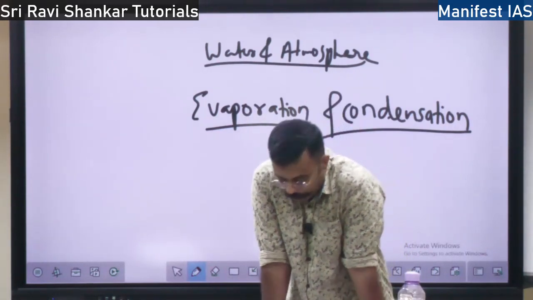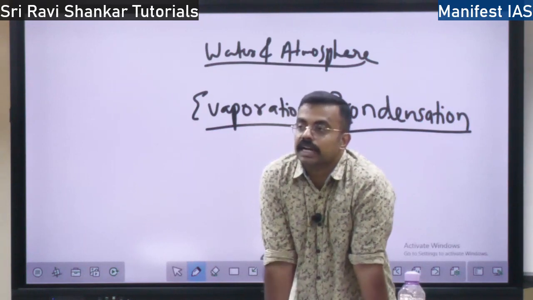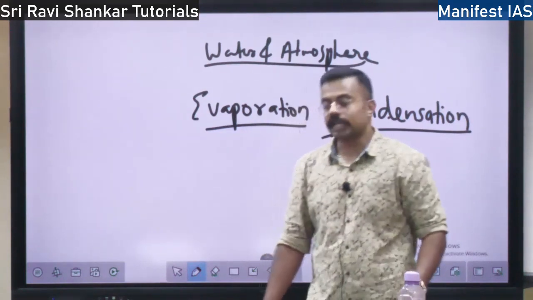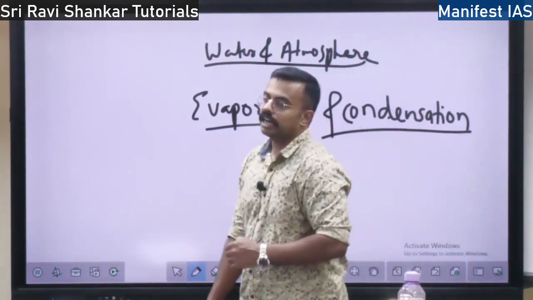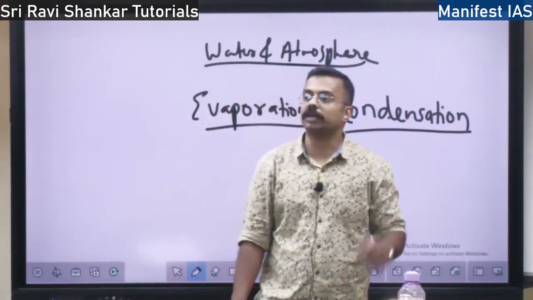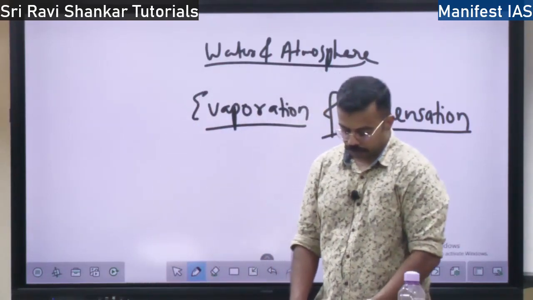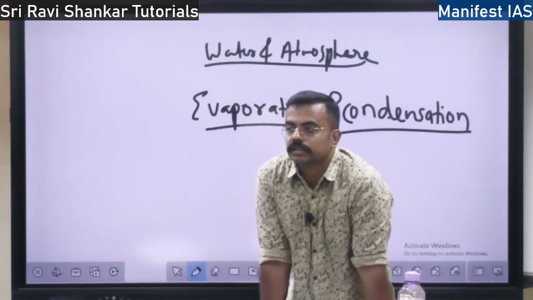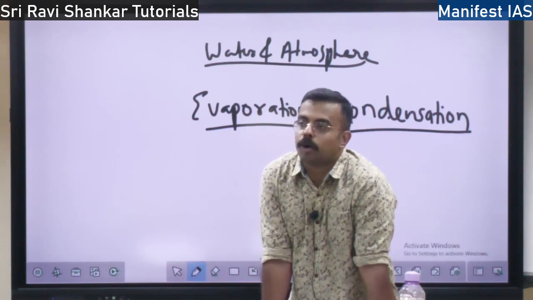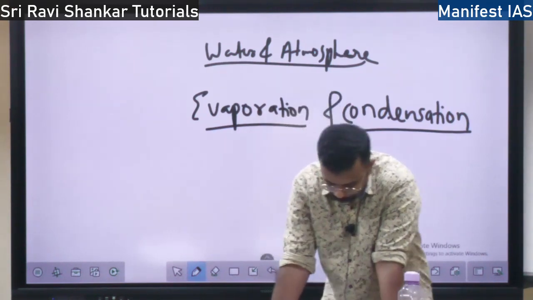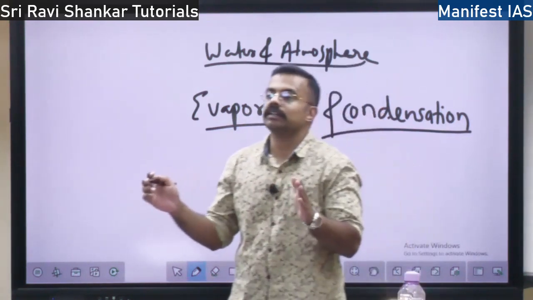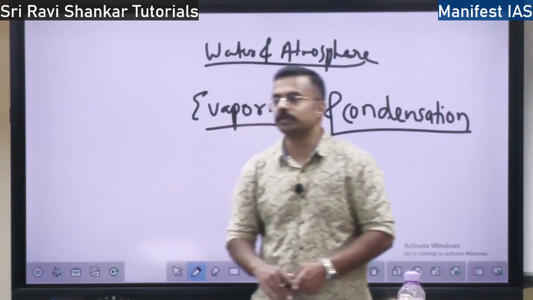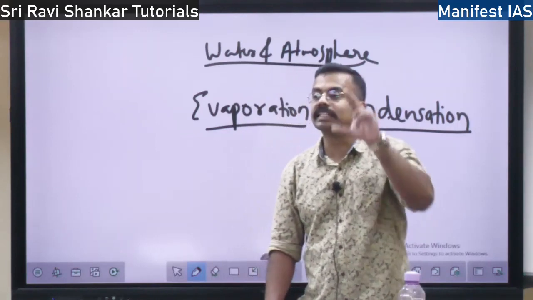So it is the cooling around small particles. The condensation taking place around small particles is called hygroscopic nuclei. What are the small particles? It might be dust, it might be smoke, or it might be small salt particles, right? These are the hygroscopic nuclei. So when does the condensation take place? I told you there are three areas. One, when the air doesn't have any more capacity to hold the moisture, then condensation takes place. Second is when temperature is reduced to dew point.